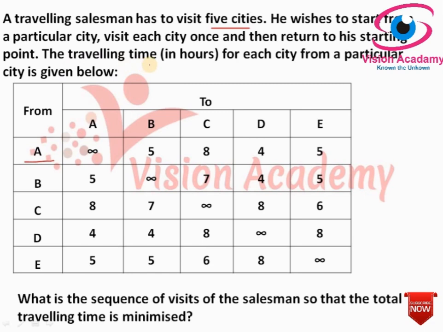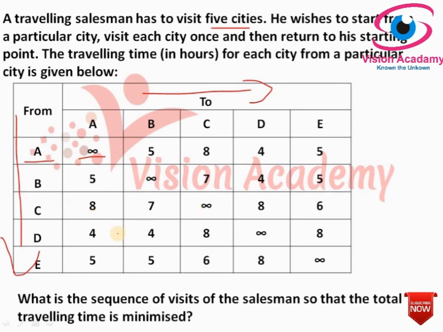The travelling time from each city to every other city is given here. We have assigned infinity here because we don't have to travel from A to A. B to B, no need to make a journey.